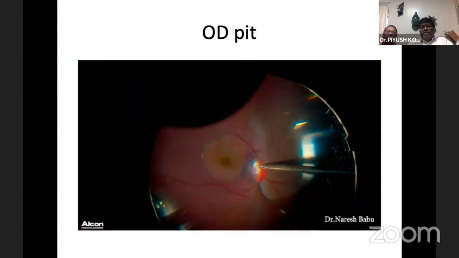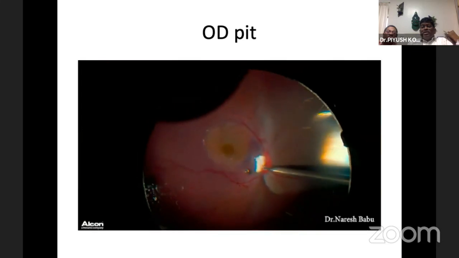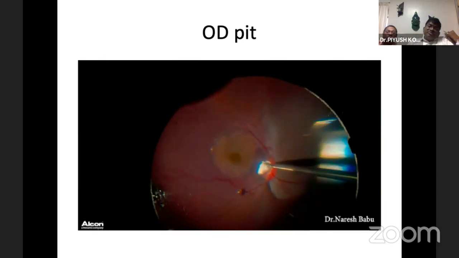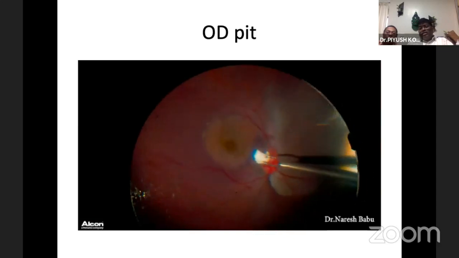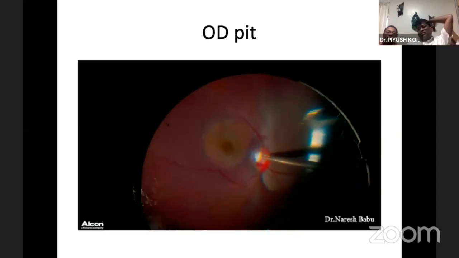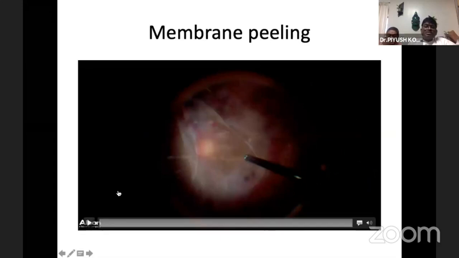You can make out, I can feel that it is plugging the ODPIT. Compared to the other system, when we are using this 3D system, you can see it is now slightly fitting in. Usually this ODPIT maculopathy takes quite a long time, almost 6 to 8 months for a complete settlement. So this magnification helps us in doing this.